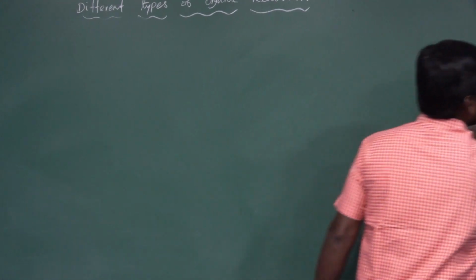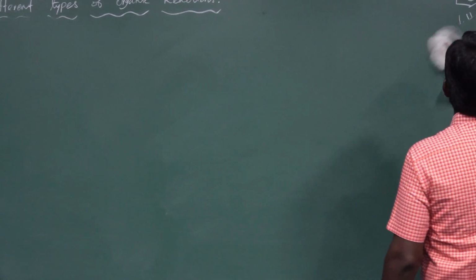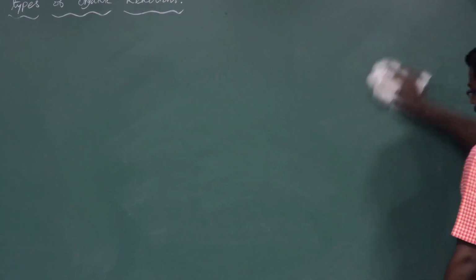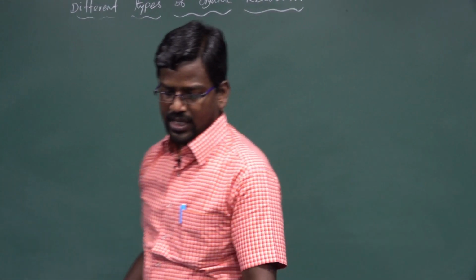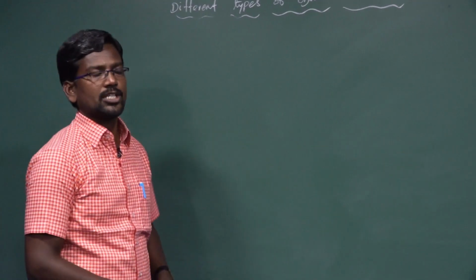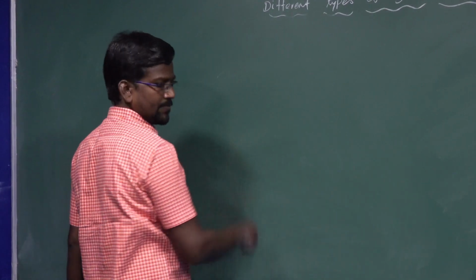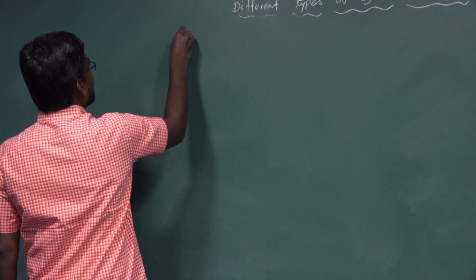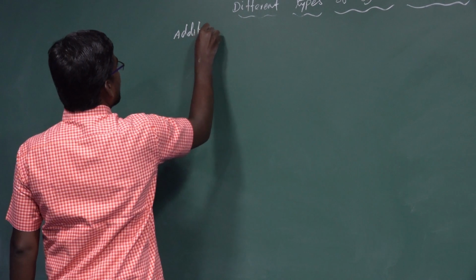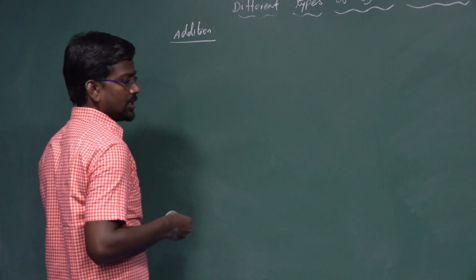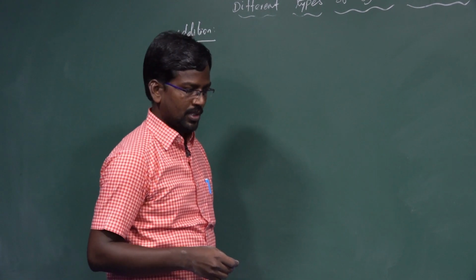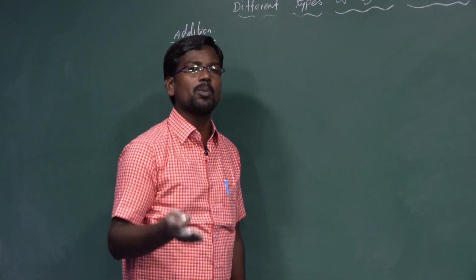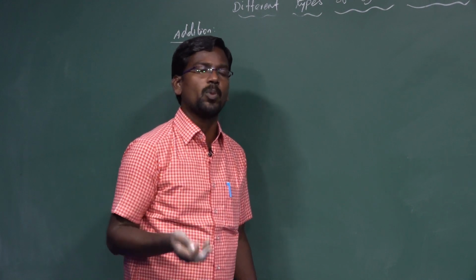Like substitution reactions, addition reactions also follow free radical addition, electrophilic addition, and nucleophilic addition processes. So, addition reactions.